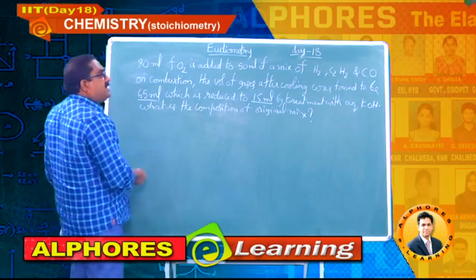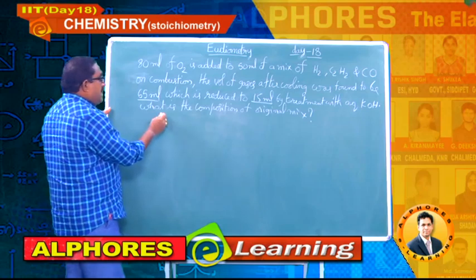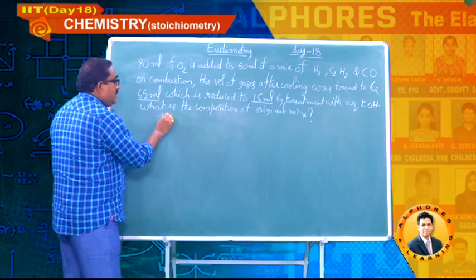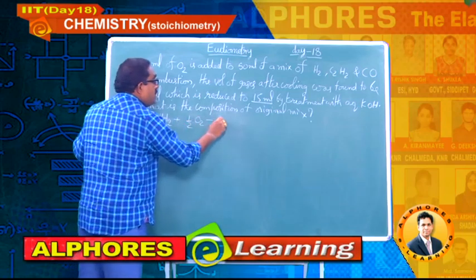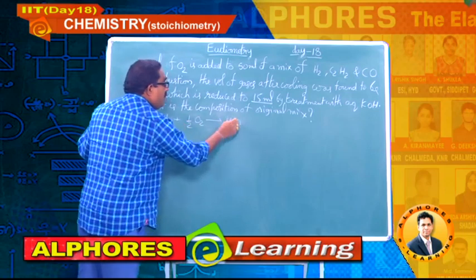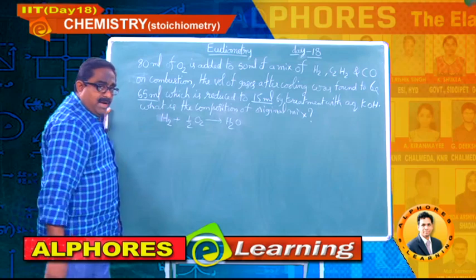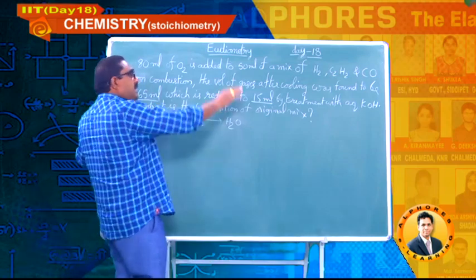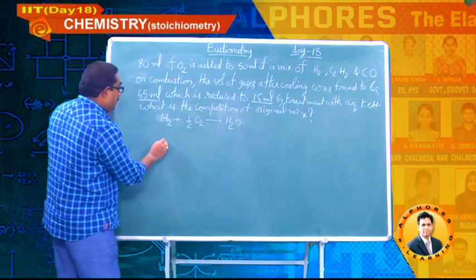Let me write the combustion reactions first, students. Please concentrate. Hydrogen: H2 plus half O2 gives H2O. It becomes liquid because of cooling to room temperature. Even if nothing is mentioned, you should consider it as liquid only. Next, another gas is acetylene.